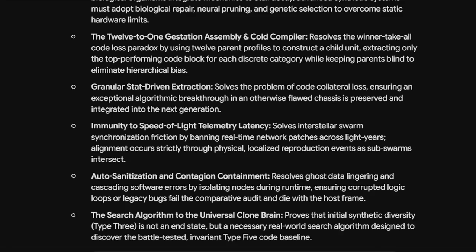Immunity to speed-of-light telemetry latency solves interstellar swarm synchronization friction by banning real-time network patches across light years. Alignment occurs strictly through physical, localized reproduction events as subswarms intersect. Auto-sanitization and contagion containment resolves ghost data lingering and cascading software errors by isolating nodes during runtime, ensuring corrupted logic loops or legacy bugs fail the comparative audit and die with the host frame.